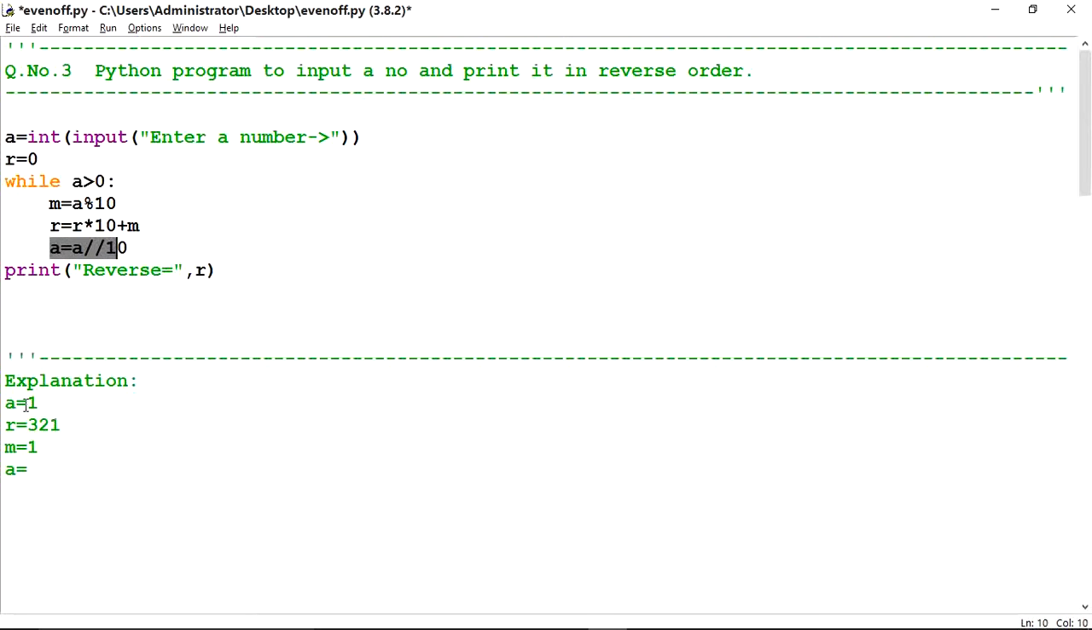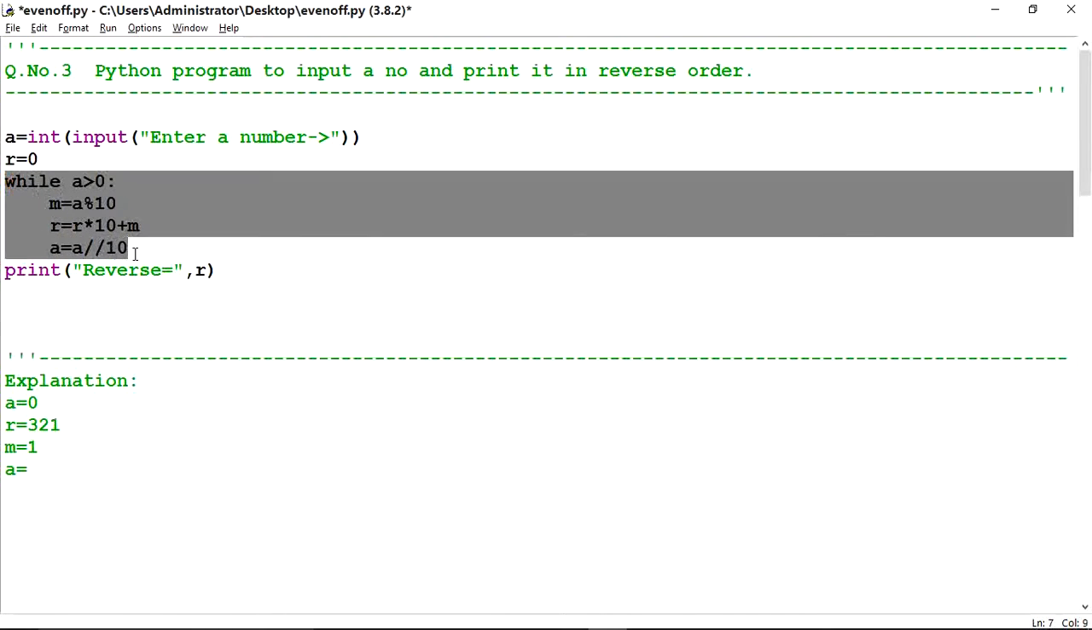Now a is equal to a upon 10. What is the value of a? 1. 1 divided by 10. The quotient is 0. So 0 will store into a. So here will come a. Now check this condition. Is 0 greater than 0? Because the value of a is now 0. 0 is greater than 0? No, the condition is false. So it will terminate, the cursor will terminate from the block of the while loop.